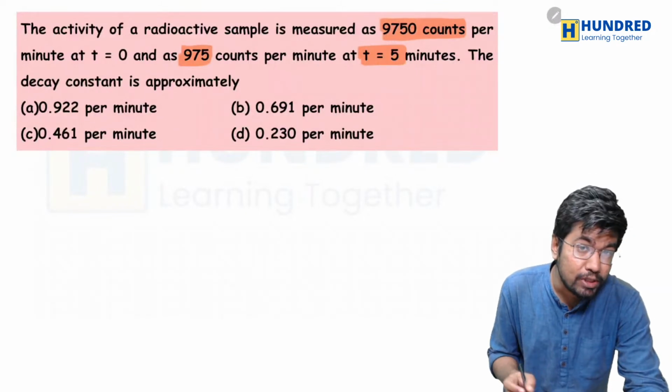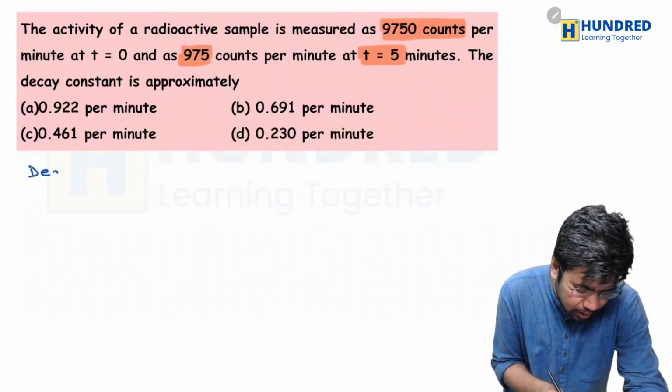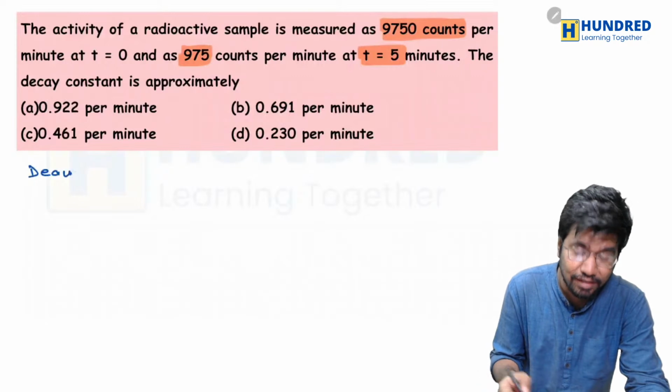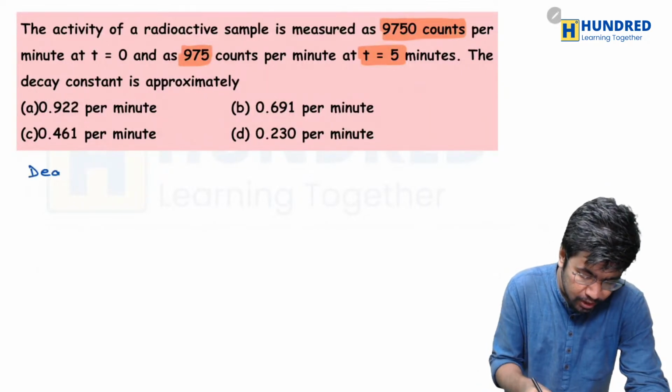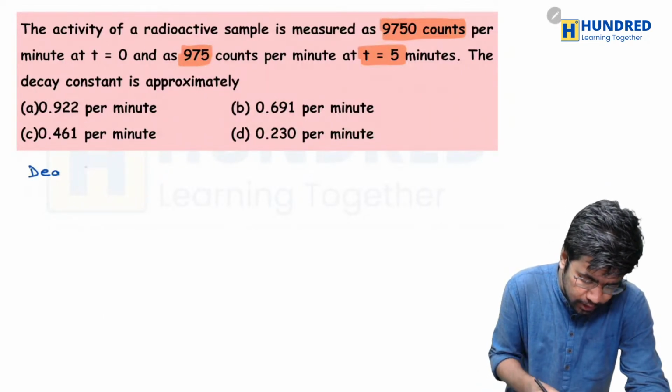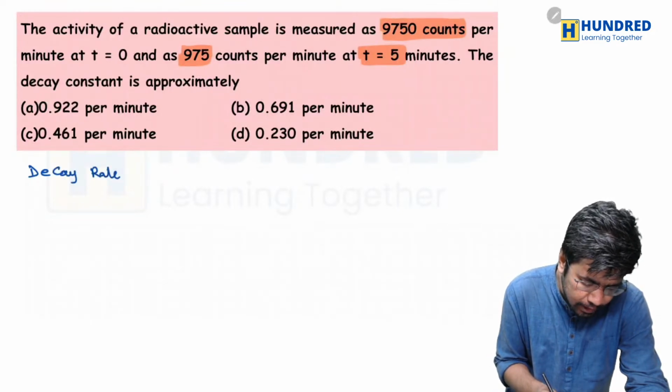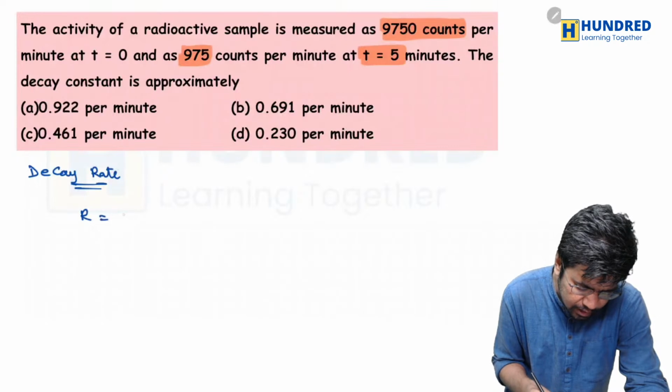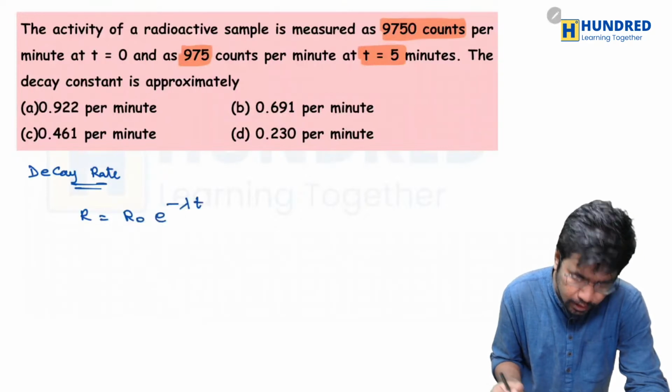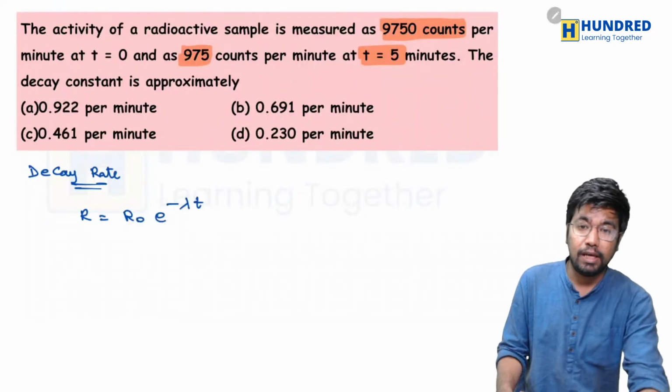So first we'll write the decay rate formula here. Since they are asking the decay constant, it should be the decay rate formula. So the decay rate, we can write it as R is equal to R naught into e to the power minus lambda t. So what are the values that they have given?